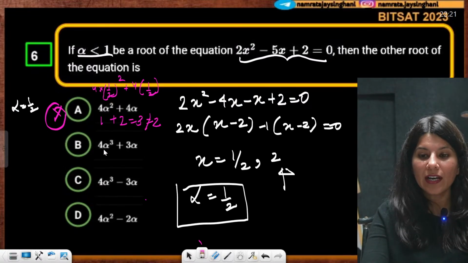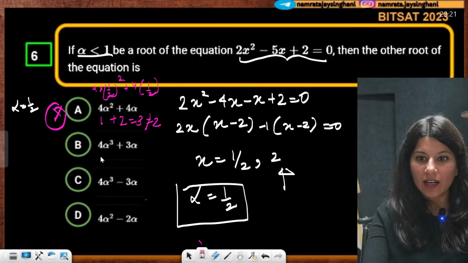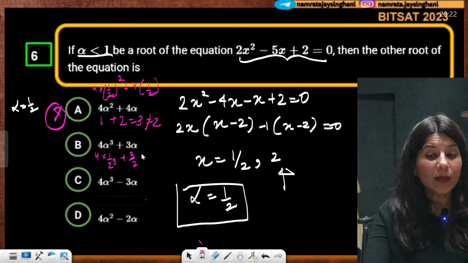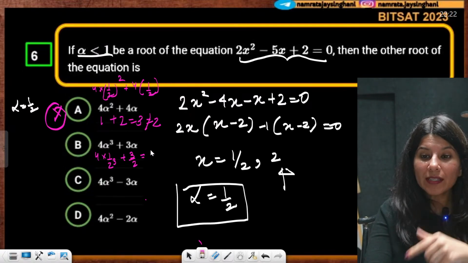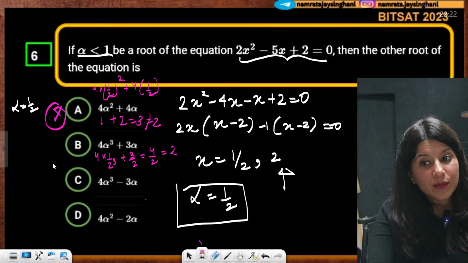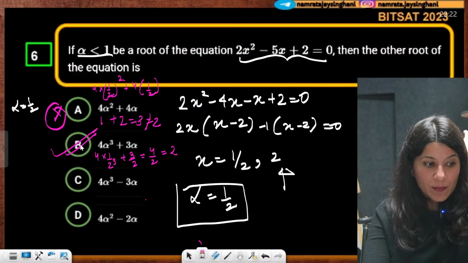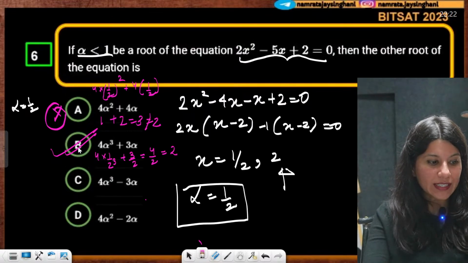You want 2. Now 4 alpha cube plus 3 alpha: 4 into (1 by 2) cube plus 3 by 2. So this is nothing but 1 by 2 plus 3 by 2, which is 4 by 2, which equals 2. So option B is absolutely correct.